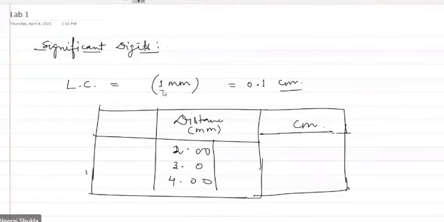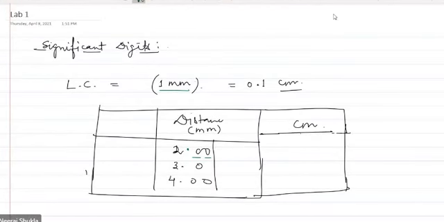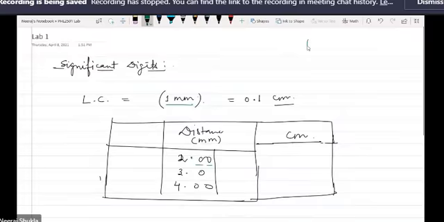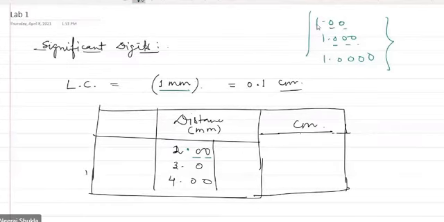If the least count is 1 mm, meaning less than 1 you cannot measure, so writing a decimal point is meaningless in an experimental observation. If you write a theory paper, I don't care whether you write 1.00 or 1.000, all are the same. But when you are doing an experiment, each digit has a meaning. The instrument with which you are measuring has accuracy up to the second decimal level. If you write 1.000, it means the instrument you are measuring with has accuracy up to the third level.